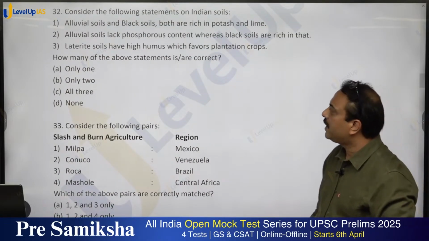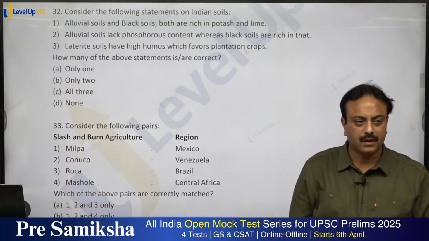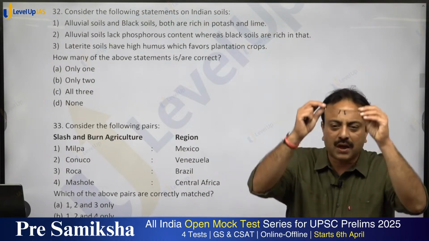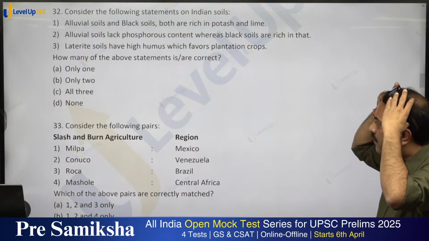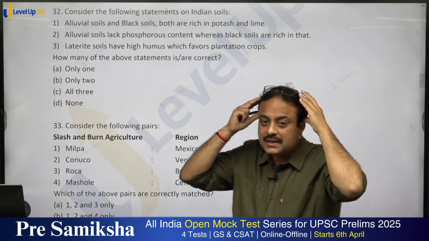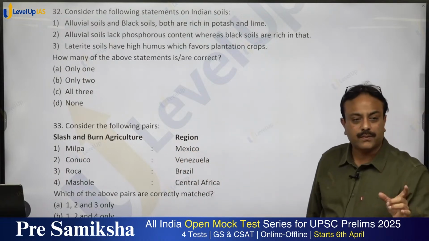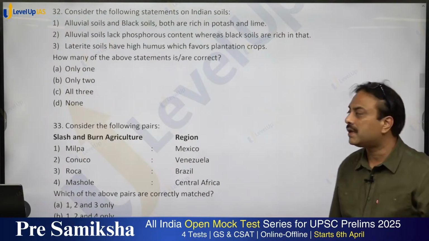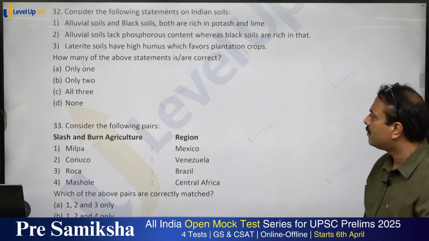Consider the following statements on Indian soils. Alluvial soils and black soils both are rich in potash and lime. Any doubt? Alluvial soils lack phosphorus content, whereas black soils are rich in that. Alluvial soils have phosphorus, black soils are deficient in phosphorus. It is written reverse, so the statement is false.